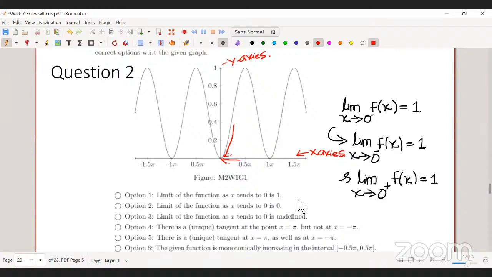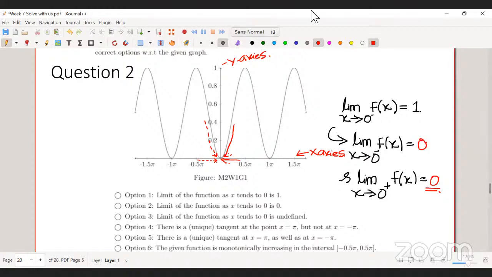So your right hand limit is 0. Similarly, the left hand limit: when you are coming towards 0 from the left hand side, the value of the function is also approaching 0. That means the left hand limit is also 0.